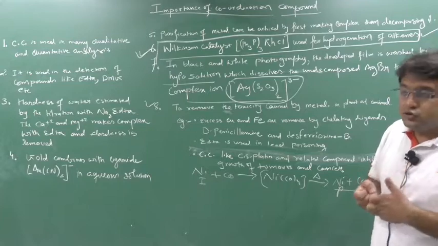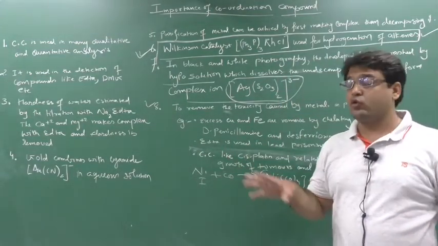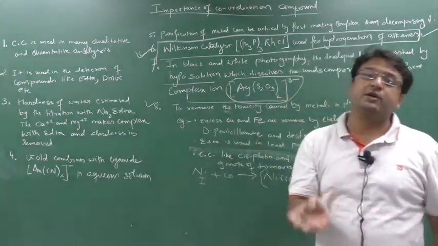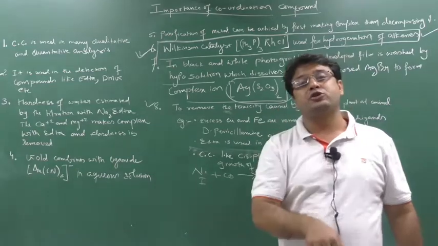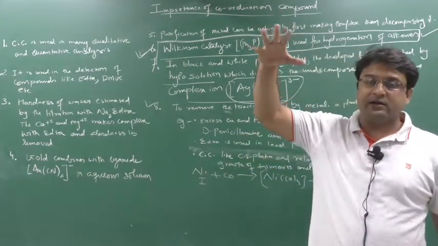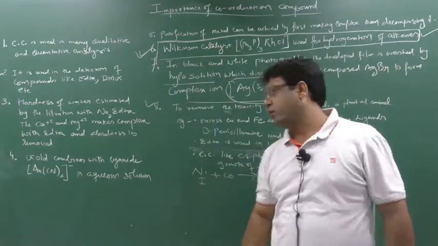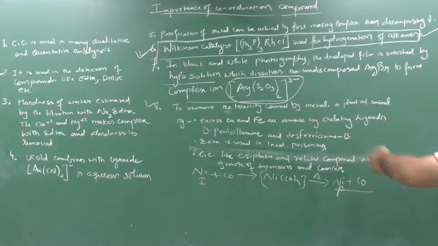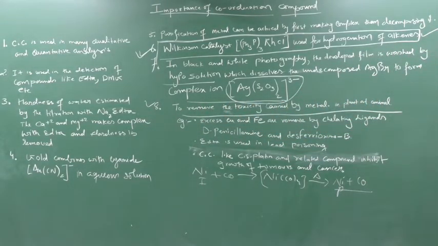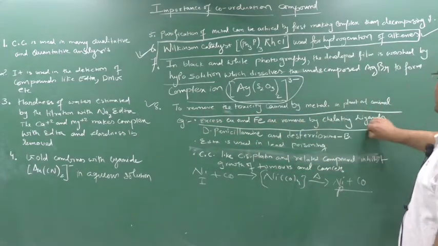So that kind of poisoning occurs, and at that time coordination compounds are used. Coordination compounds are given to your body through tablets. It enters your body, and the increased portion of metal ions combines with it, forms a complex, and is washed out from your body. So to remove the toxicity caused by metals in plants and animals, excess copper and iron are removed by chelating ligands.